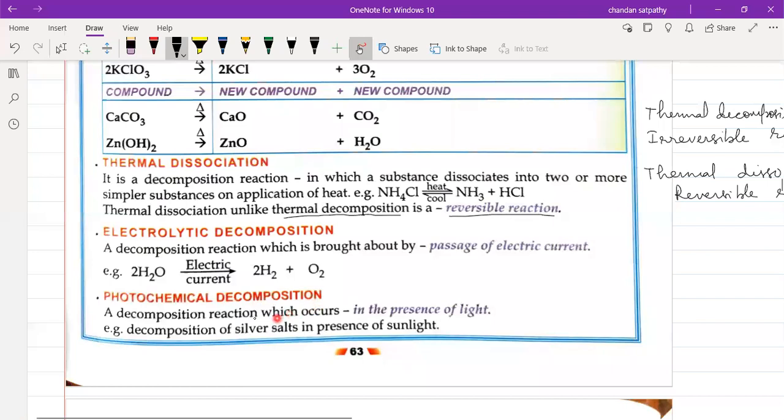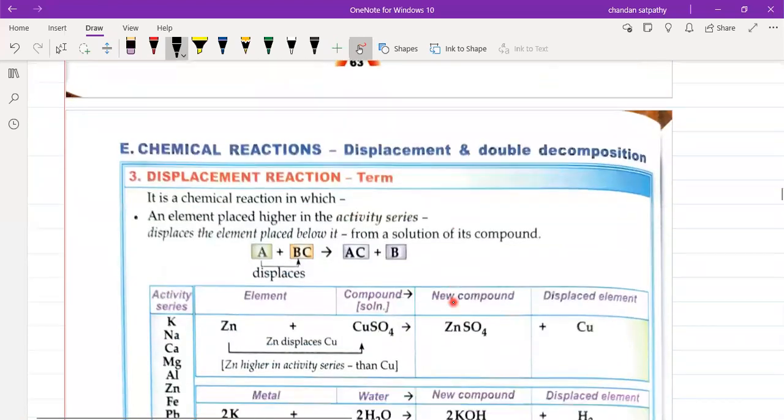Next is photochemical decomposition. Photo means light. Let us see the definition. A decomposition reaction which occurs in the presence of light. If a decomposition reaction takes place in the presence of light, then this reaction is called photochemical decomposition reaction. We can see an example: decomposition of silver salts in the presence of sunlight. If we keep the silver salts in sunlight, they will break down automatically. No need to do anything because those are photochemical decomposition reactions.